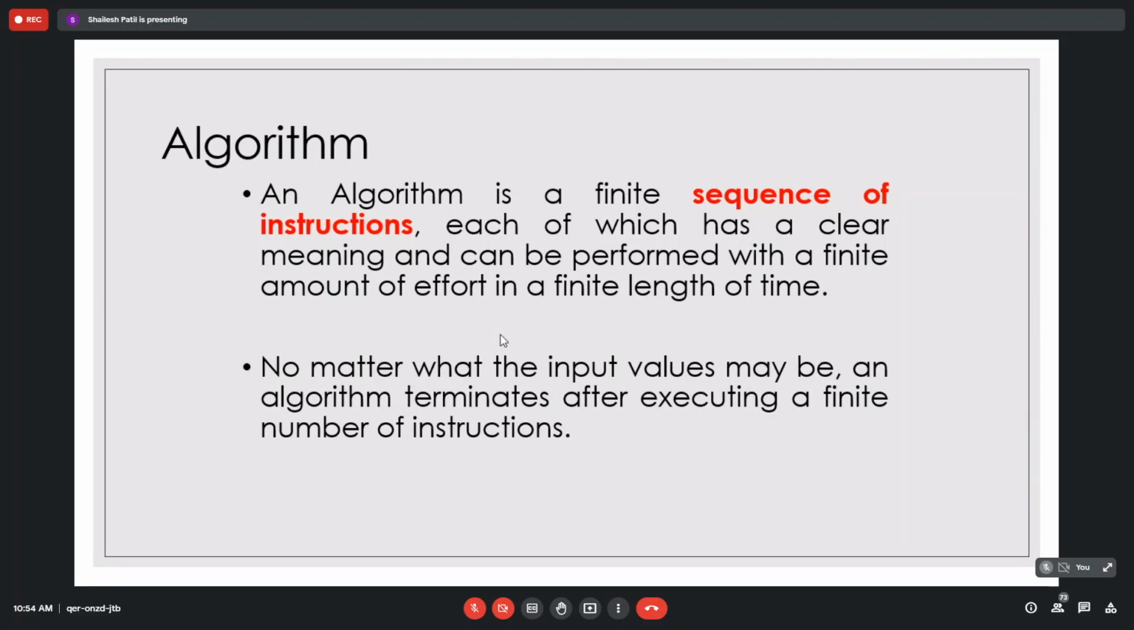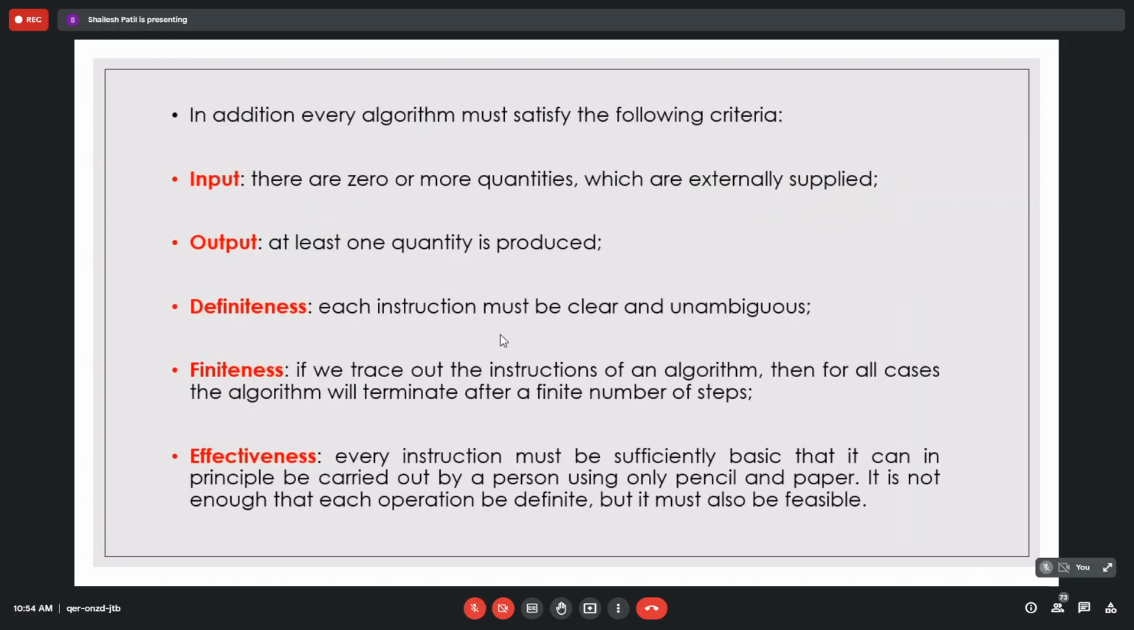It doesn't depend on any input value or on any program implementation. It will be only the number of steps that are required, and that is what we have to write. This is the characteristics of algorithm. Any algorithm which you write should possess these 5 characteristics.